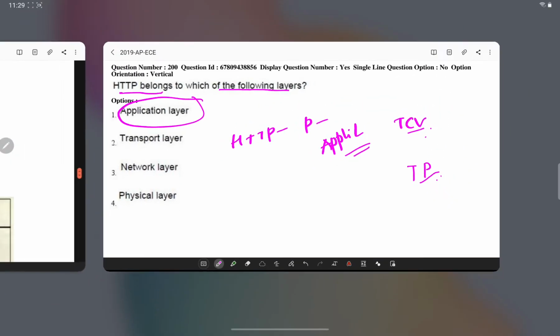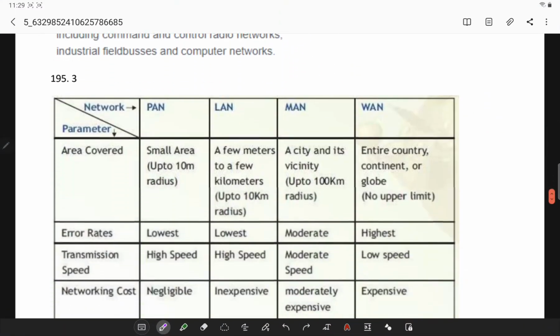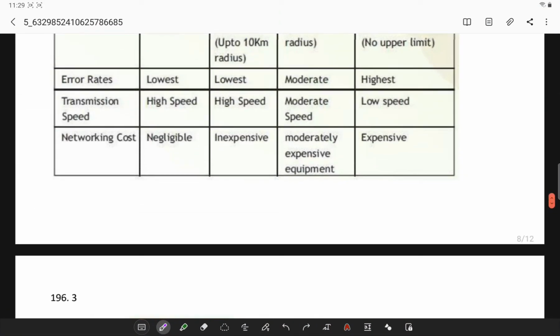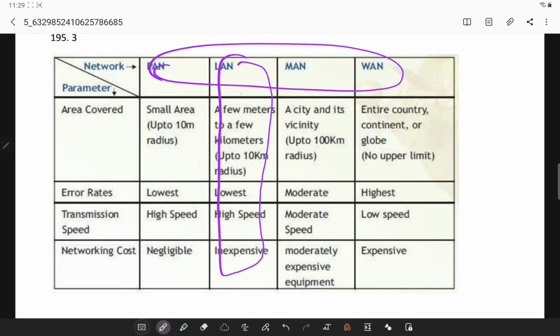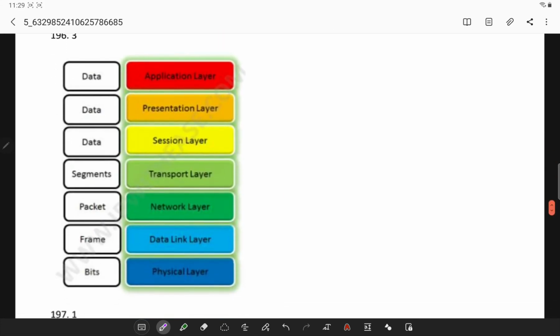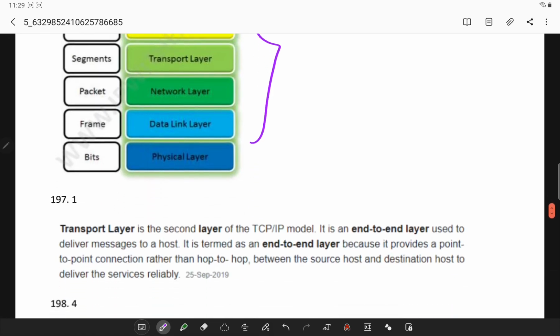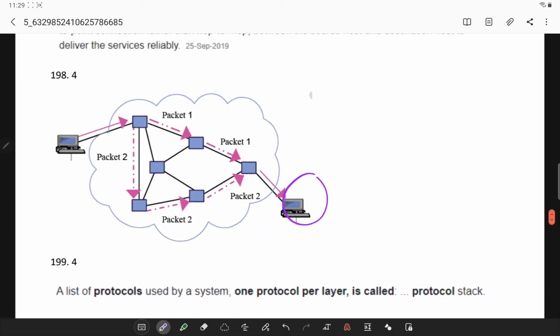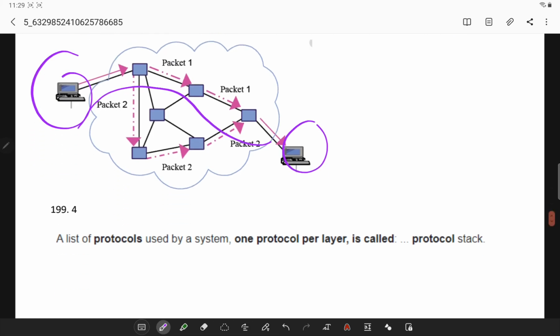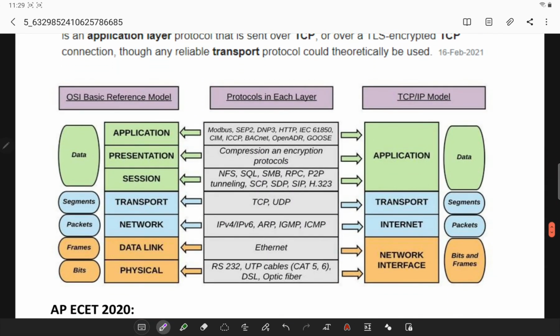Now I will show you the pictorial representation of this. This is a comparison of networks. LAN is most commonly used in campuses. These are the different layers of the OSI reference model. Internetworking between two computers basically works on packets. Now this is the hypertext transfer protocol. You observe all these protocols work in the application layer, like HTTP.